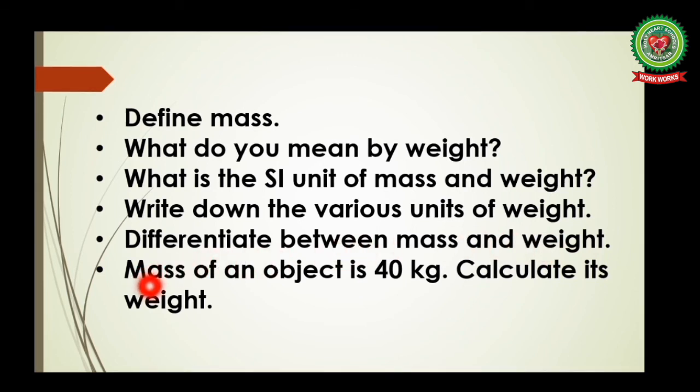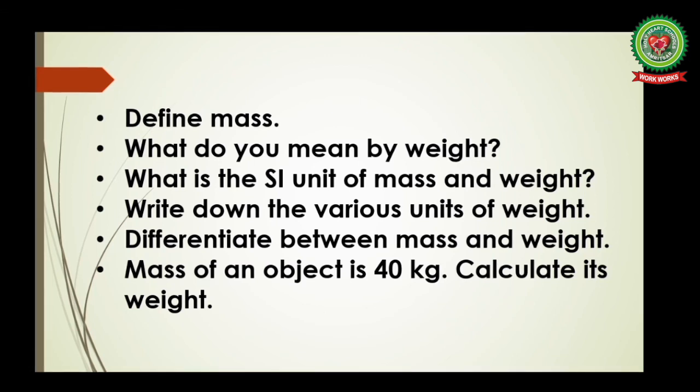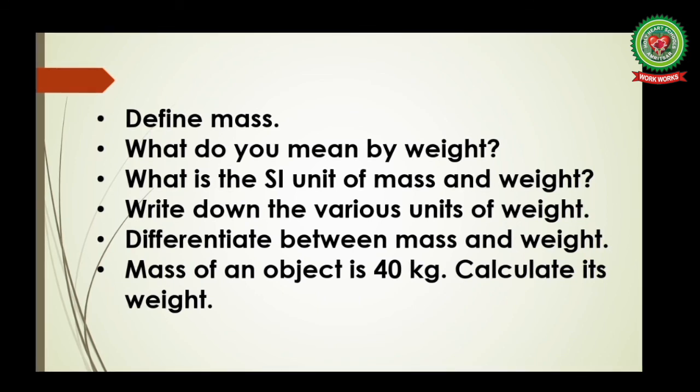Next is a numerical. Mass of an object is 40 kilograms. Calculate its weight. We have discussed the formula of weight. W is equal to m multiplied by g, where m is 40 kilograms here and the value of acceleration due to gravity g is 9.8 meter per second square. So, fill in these values and calculate it. Note down all these questions and revise properly.